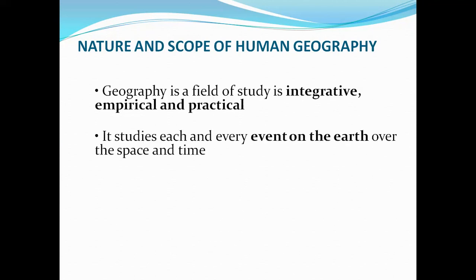Next, what we are studying means it studies each and every event, whatever is going on the Earth's surface, based on time and based on space. Based on space means what? Based on different locations. Based on time means what? Whatever the lifestyle was 500 years ago, it is not the same today. So why this variation? Why is the lifestyle different, American people's lifestyle different from European people, or African people different from Indian people? Why are all those differences coming? I want to study all those things.